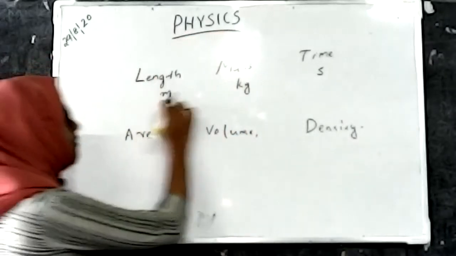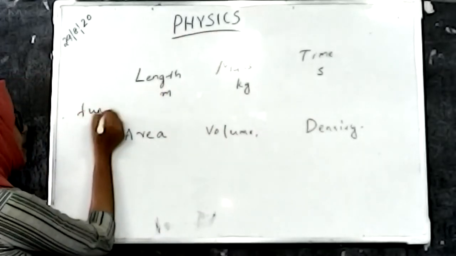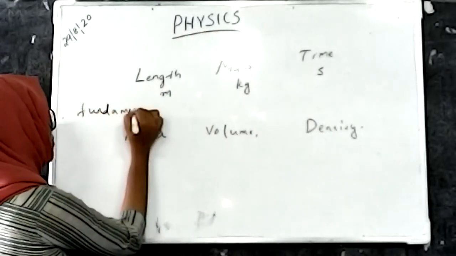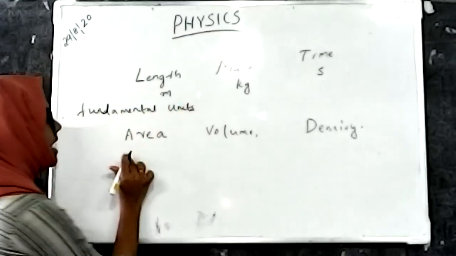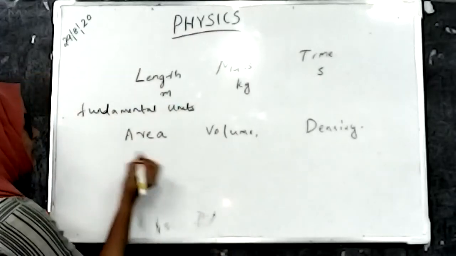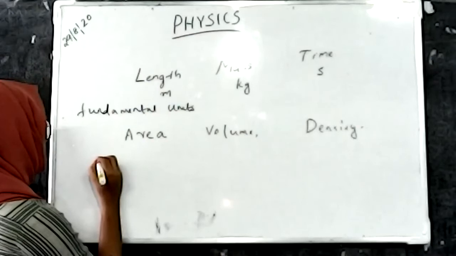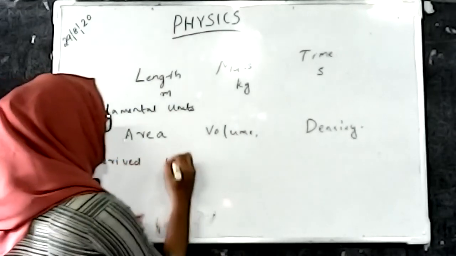The units of length, mass and time are known as fundamental units, and area, volume, density, like that, have a unit that is expressed in derived units.